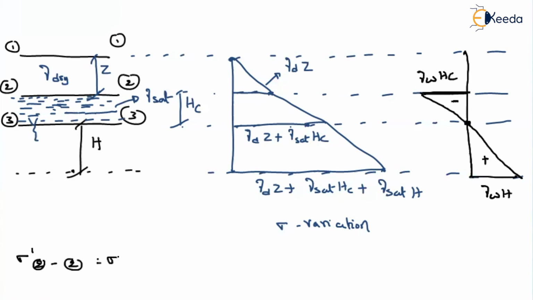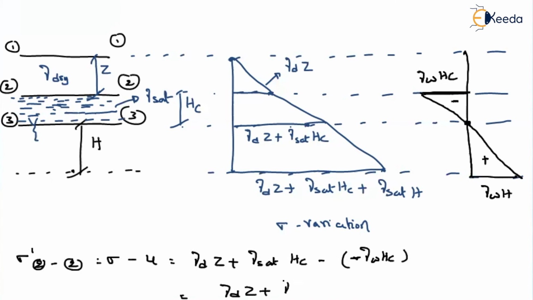That is nothing but sigma minus U. Sigma is gamma D into Z plus gamma saturation into HC, minus the pore water pressure there, which is minus gamma W into HC. So you get gamma D into Z plus gamma saturation into HC plus gamma W into HC. This is the effective stress at layer 2-2.